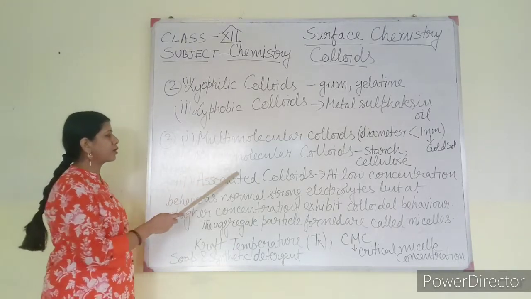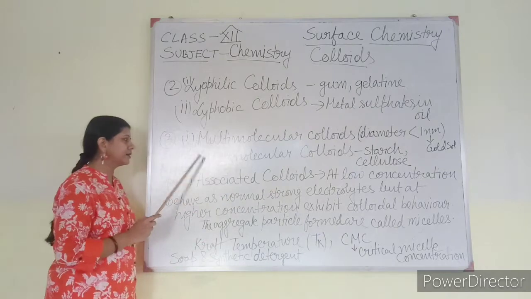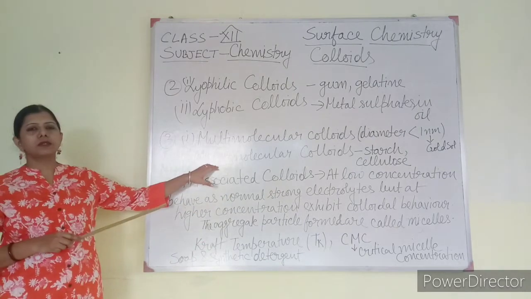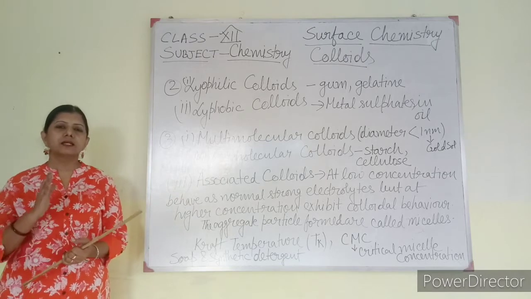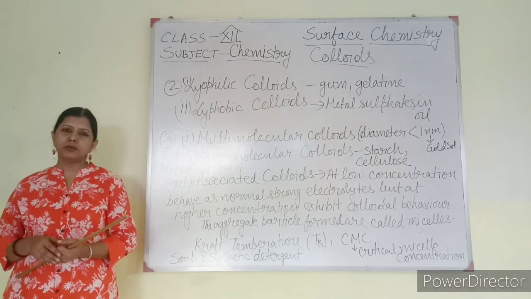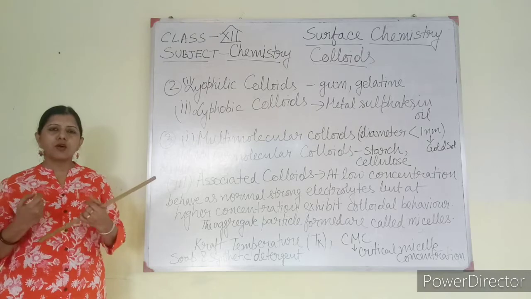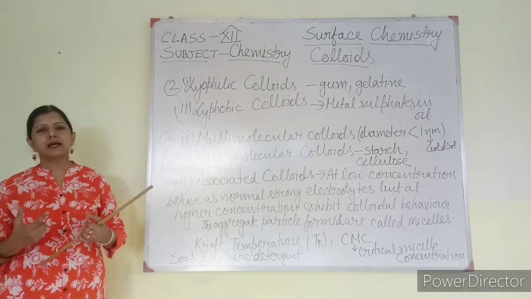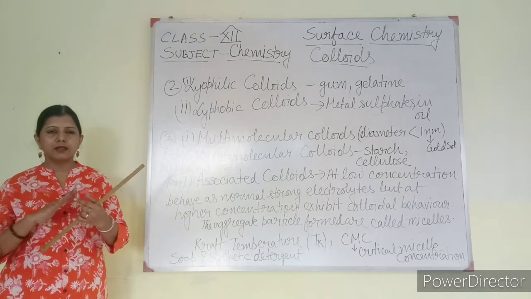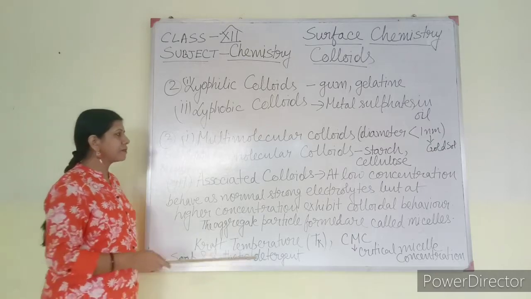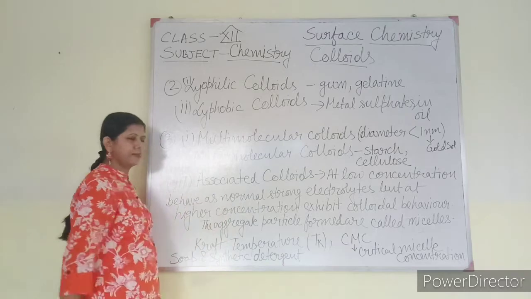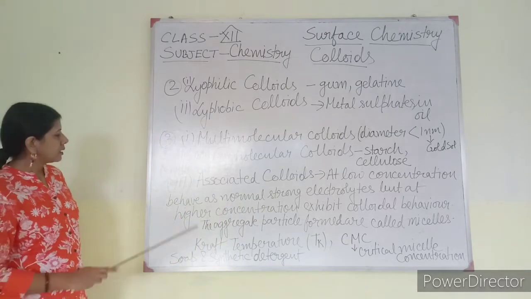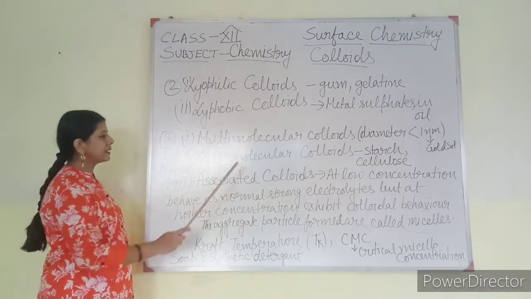The second one is macromolecular colloid. Here the particle size of the colloid is perfect, whatever is needed, that is between 1 to 1000 nanometer. The colloids are of perfect size and they are present properly in a dispersed way. Examples are starch and cellulose. This is the actual colloid. There is no problem. The third one, associated colloid.